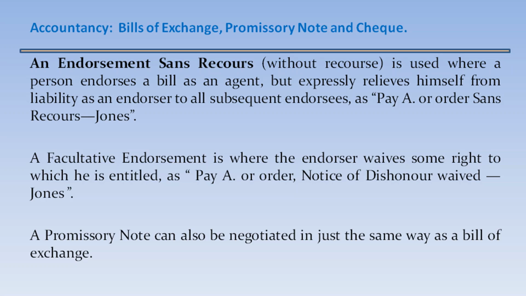A facultative endorsement is where the endorser waives some right to which he is entitled, as pay A or order notice of dishonor waived Jones. A promissory note can also be negotiated in just the same way as a bill of exchange.